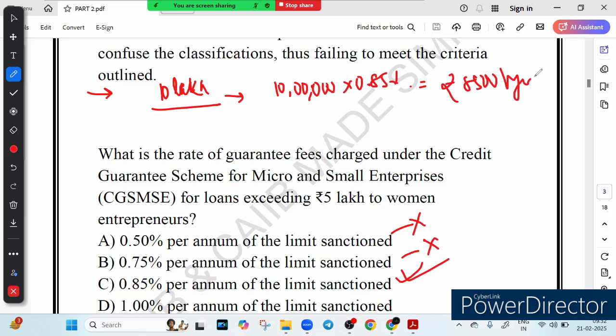So this fee is collected to provide a credit guarantee, meaning if the borrower is unable to repay, the scheme helps protect the lender from financial loss.